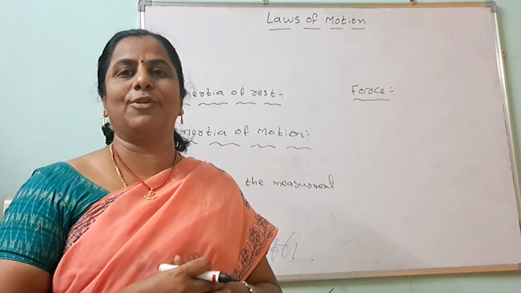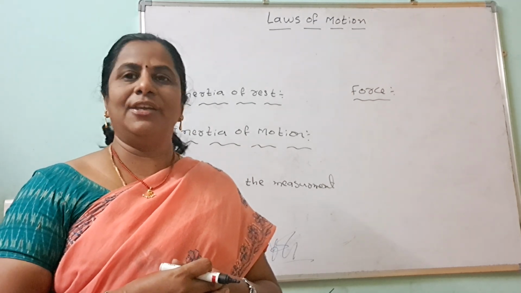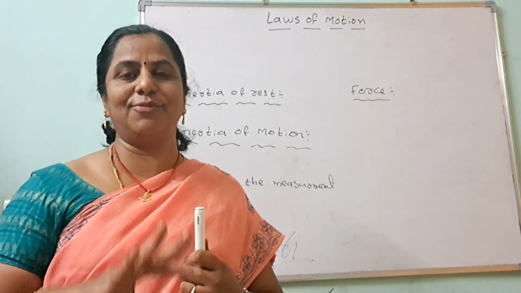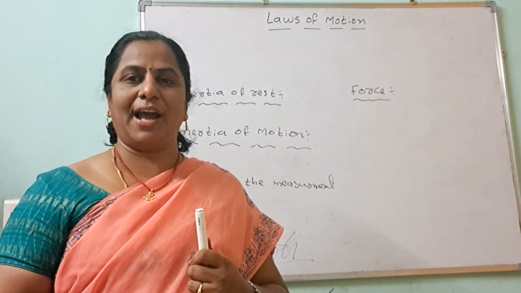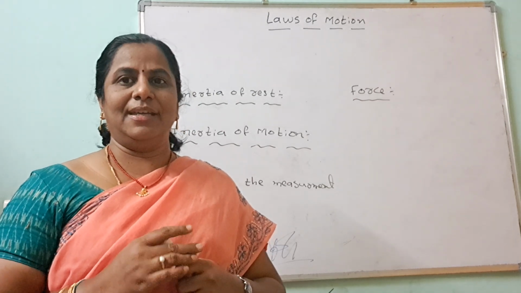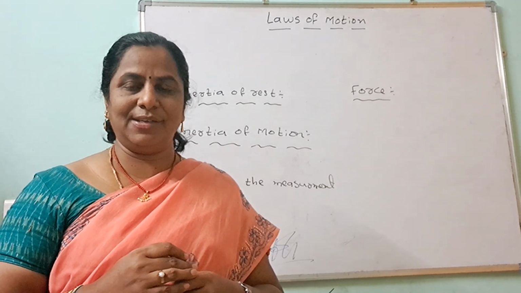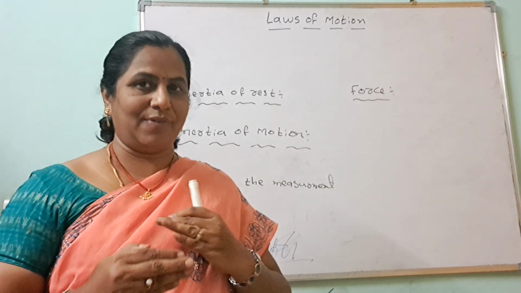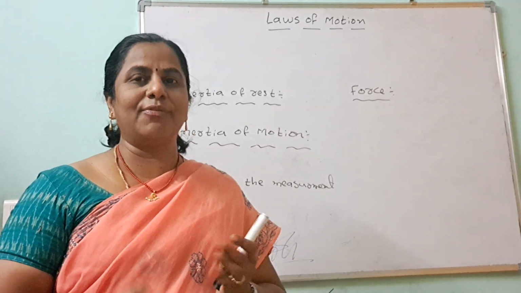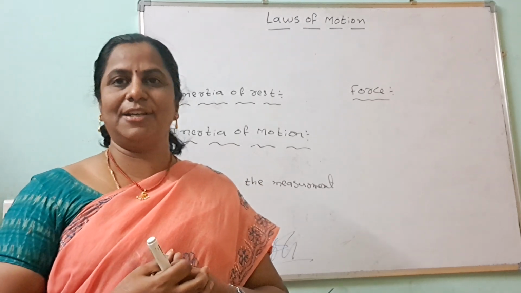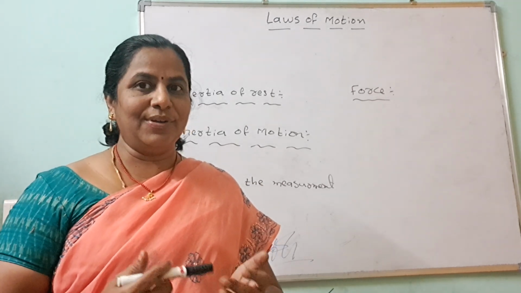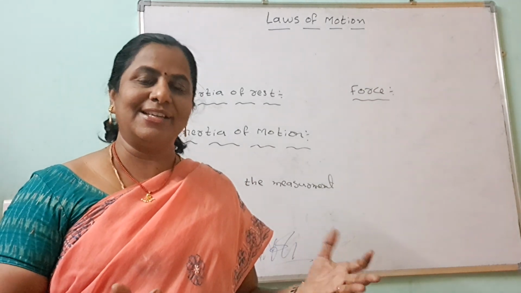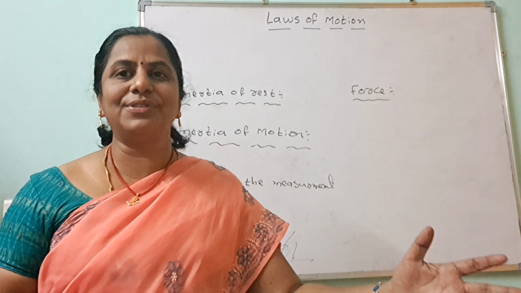Okay, so what is the concept here? Suppose you are running at 4 meters per second continuously. You are having uniform motion. Here acceleration is 0, force is 0. But suddenly some person comes and pushes you. Then your velocity changes. Instead of 4 meters per second, your velocity becomes 2 meters per second. So your uniform motion is disturbed. So force tries to change the state.